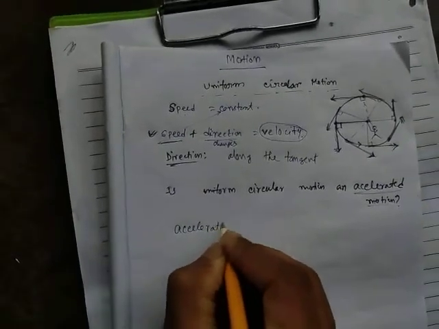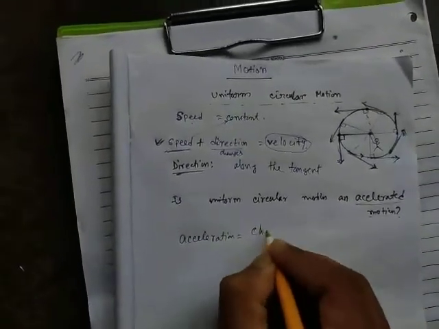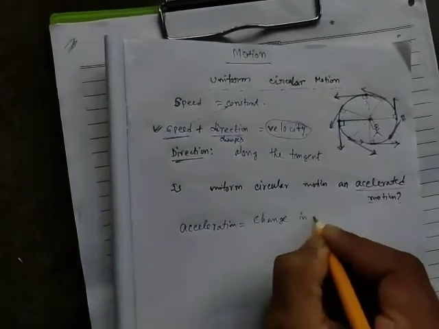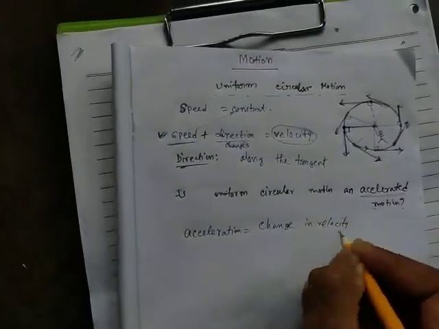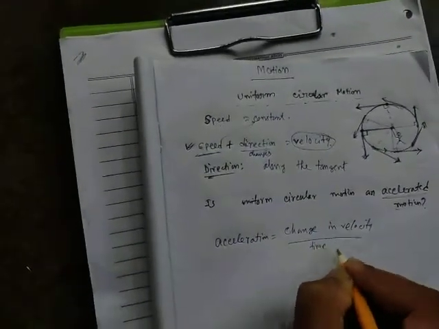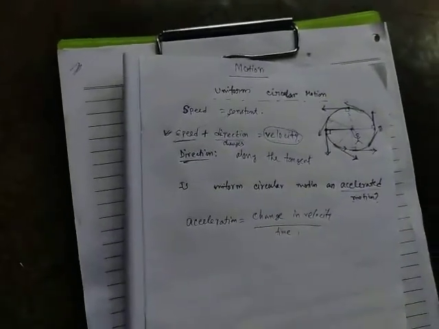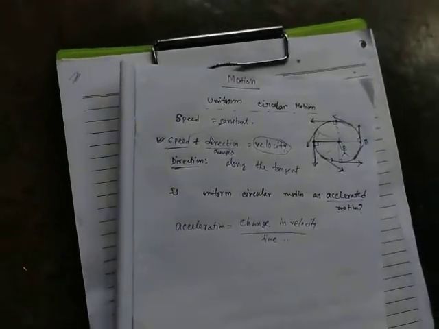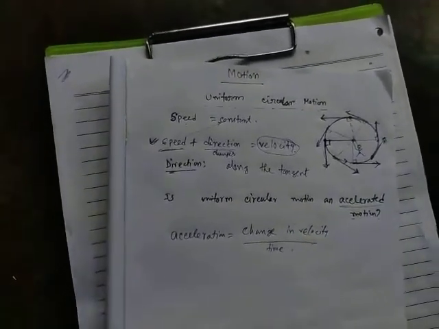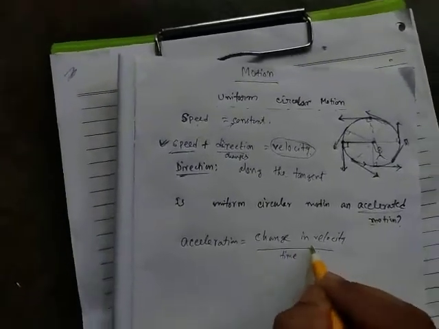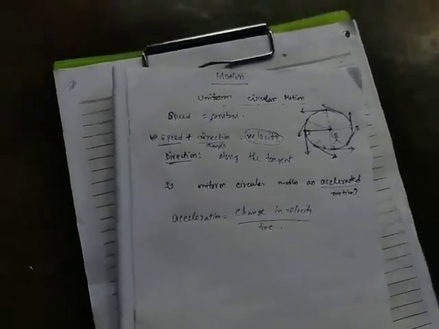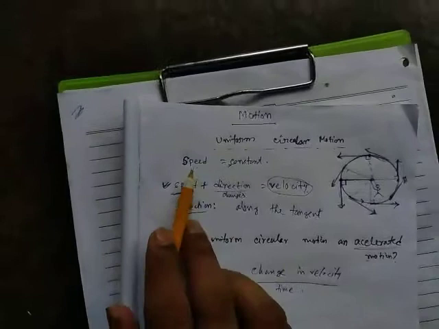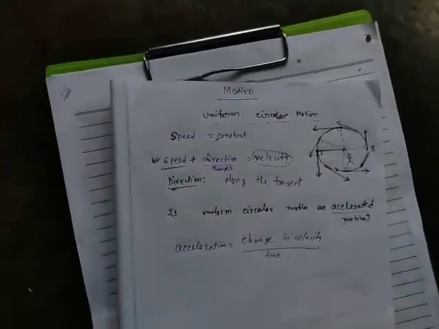We all know that acceleration means change in velocity upon time. Time always changes, whether the object is at rest or in motion. So now listen carefully. For acceleration, there must be a change in velocity. Here the speed remains constant, but the direction changes.